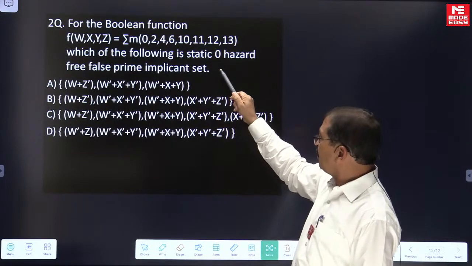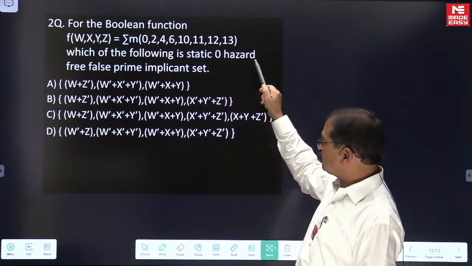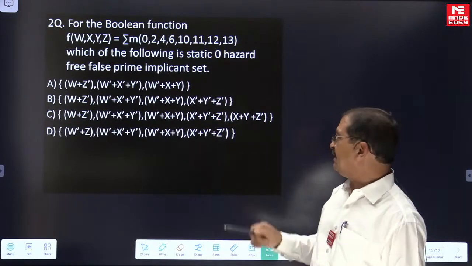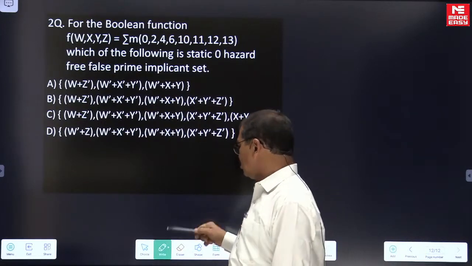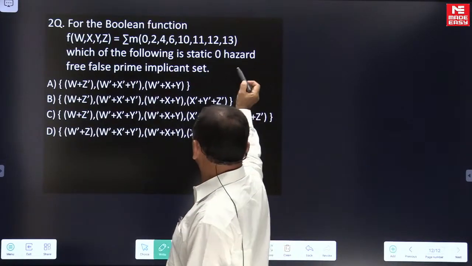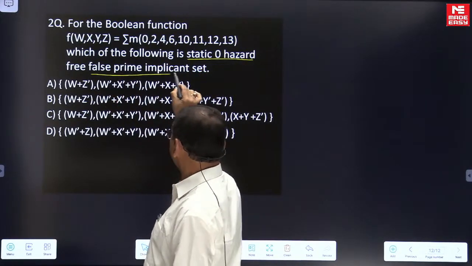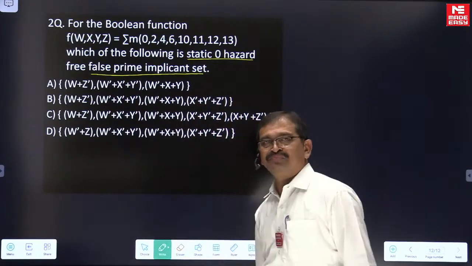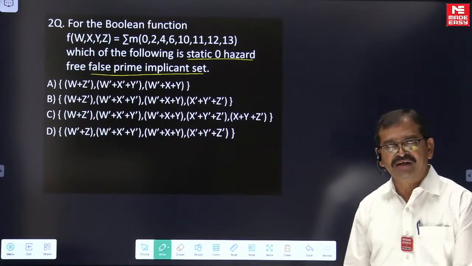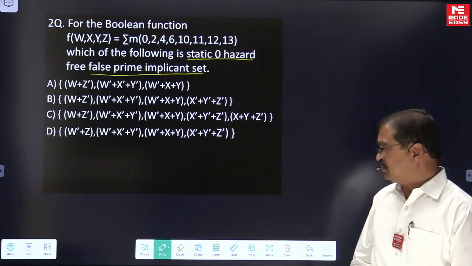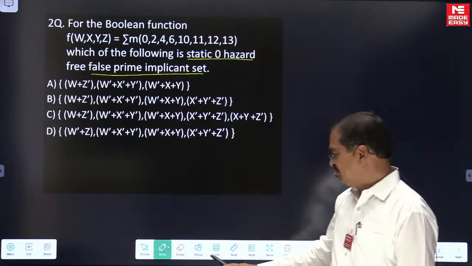Which of the following is static zero hazard free false prime implicant set? Static zero hazard free false prime implicant set. It is a question. Just 1 or 2 minutes time you take and try to speak which is coming to be the right answer.